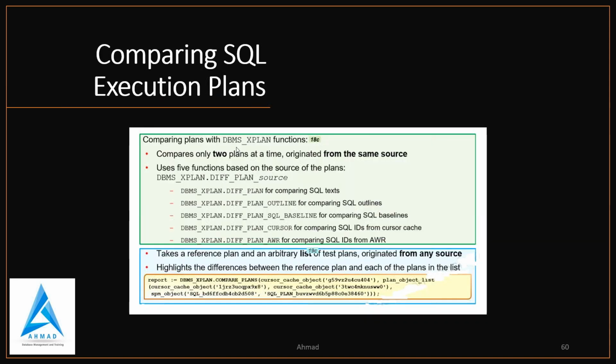Comparing SQL execution plans. In 18c, you compare plans with DBMS_XPLAN functions. You have to compare only two plans at a time, originating from the same source, and you use 5 functions based on the source of the plan. So these are the 5 functions. But in 19c, you take a reference plan and an arbitrary list of test plans generated from any source, and it highlights the differences between the reference plan and each of the plans in the list. So this is what has improved in comparing SQL execution plans in 19c.